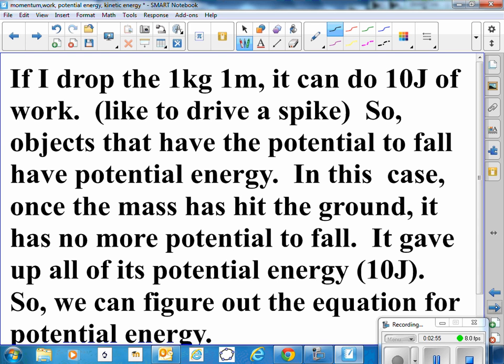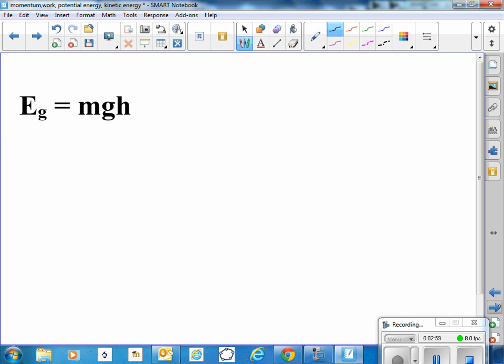So let's figure out the equation for potential energy. It'd be the mass times gravity, that's the force, times the distance, that's the height. So the work that we do to lift something is the same as the work that could be done, the potential that it has to do work.